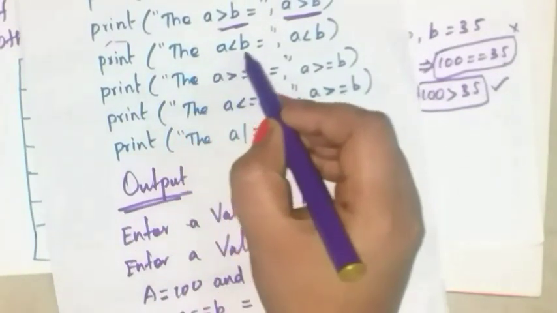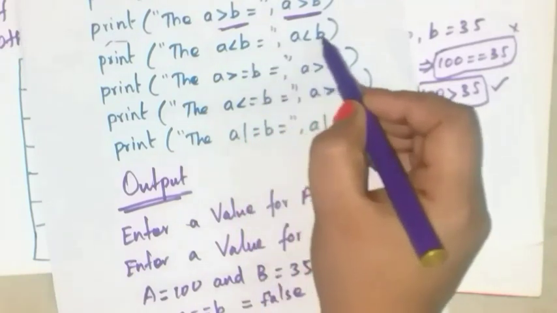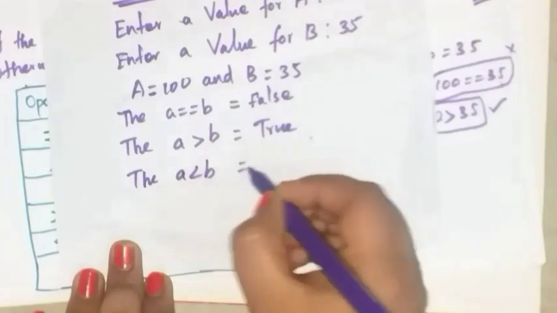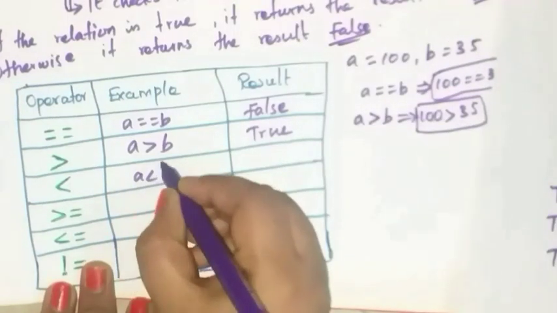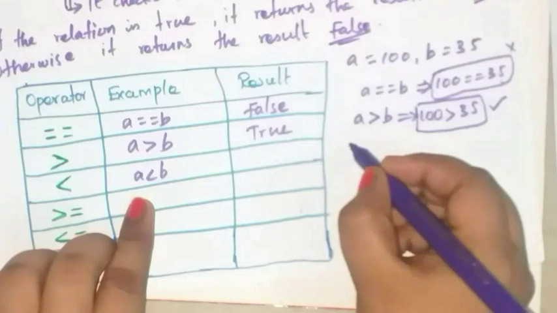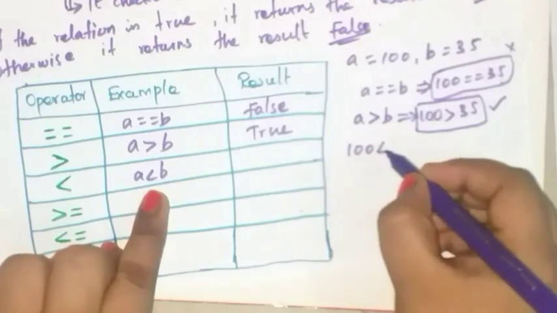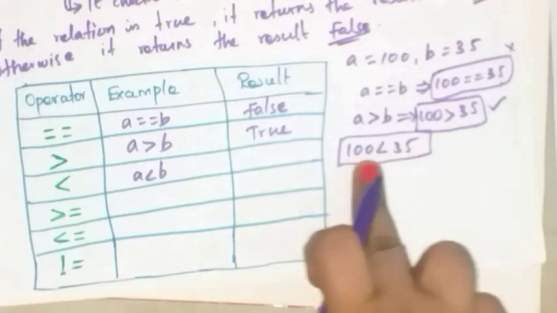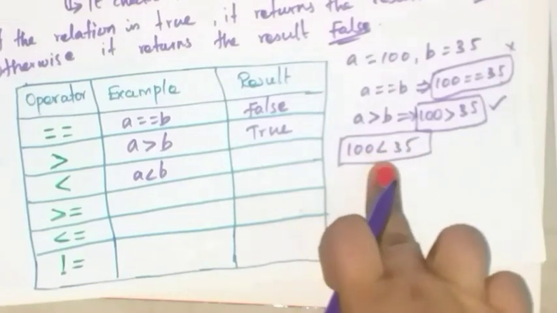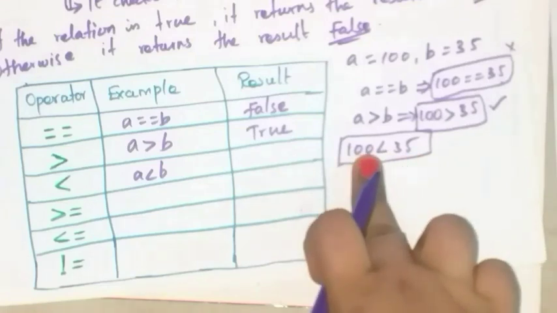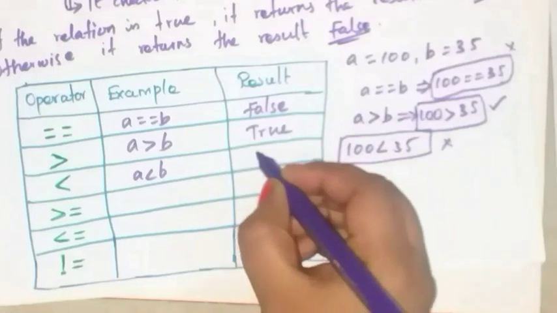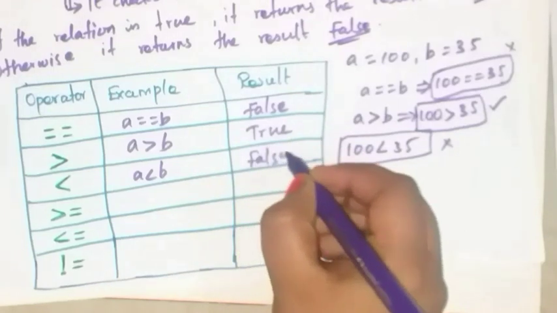Okay, next, print a is less than b and compare these two values, a and b. Okay, a is less than b is equal to, a is less than b. A is what? 100. Okay, 100 less than b, 35. Compare these two values. Here given 100 is less than 35. Is 100 less than 35 true or false? False. Okay, so it returns the result false.